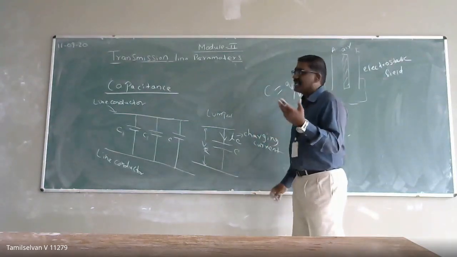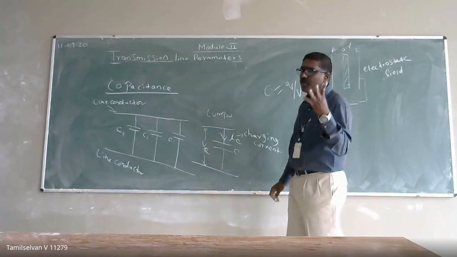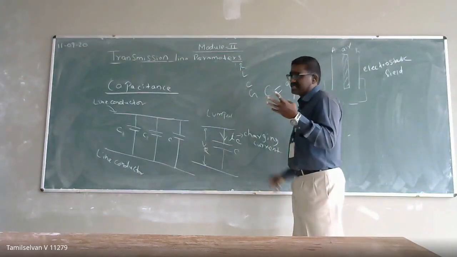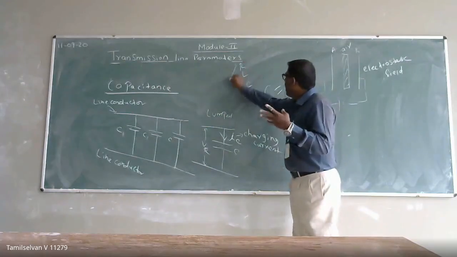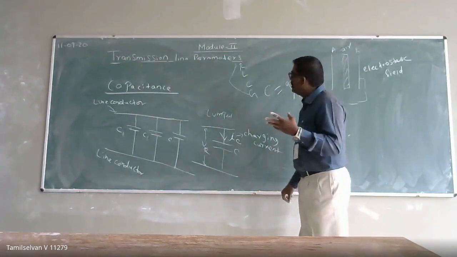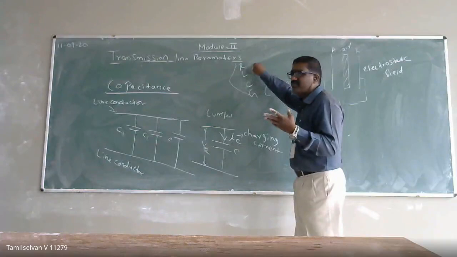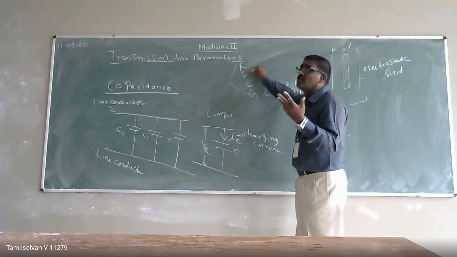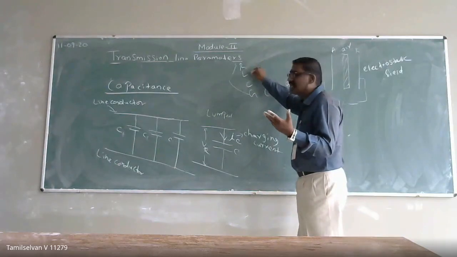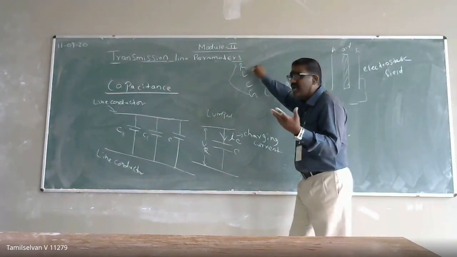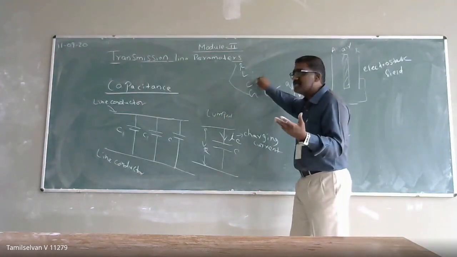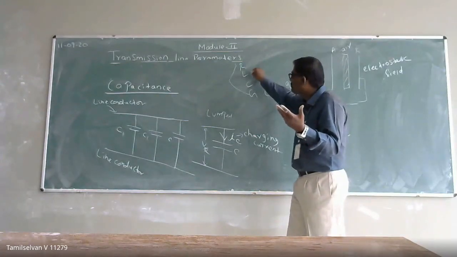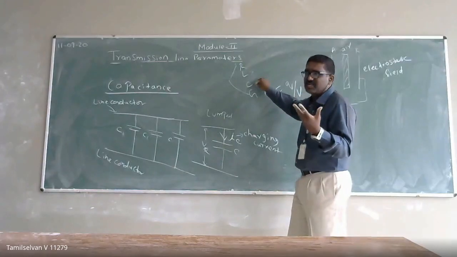A transmission line has four parameters: R, L, C, and G, the conductance. Out of these, R and G are very small, and inductance and capacitance are more important. We are going to see how to calculate the inductance and capacitance values of the transmission line.